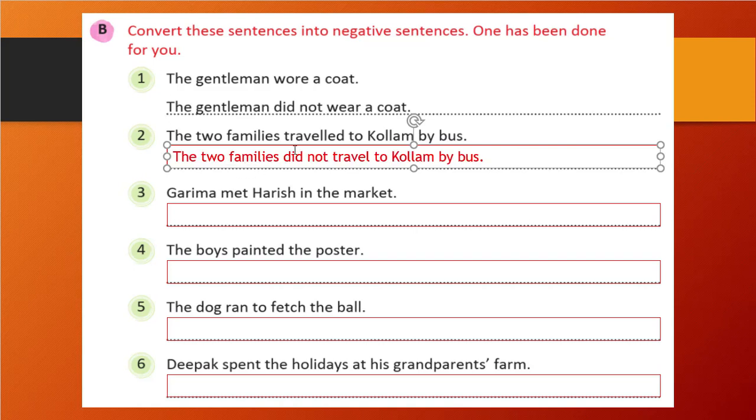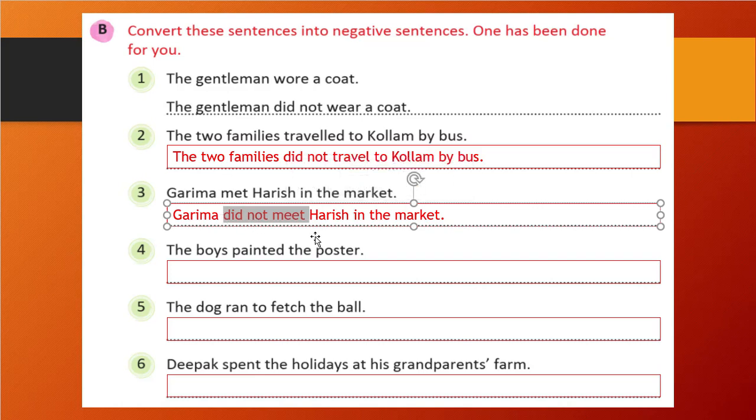Nothing else, I just wrote did not travel in the place of travel. Garima met Harish in the market. So met, in its place I will write that Garima did not meet Harish in the market. In the place of met, what did I write here? Did not meet. The base form of met is meet.